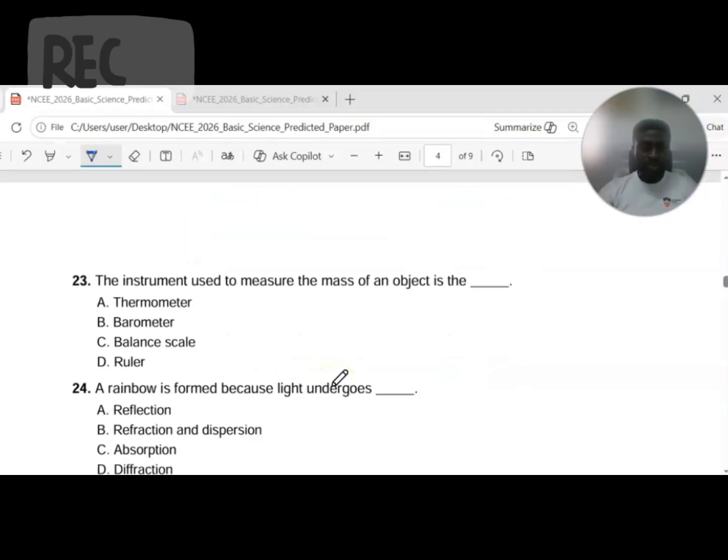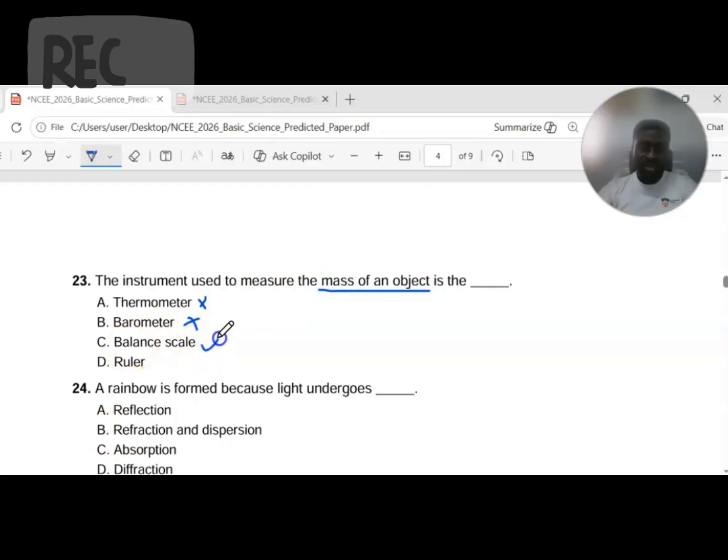Moving on, question 23. The instrument used to measure the mass of an object is the dash. Is it A, thermometer? Option B, barometer. C, balance scale. D, ruler. We know that thermometer is used to measure temperature, so it's not the answer here, in degrees Celsius or degrees centigrade or degrees Fahrenheit or Kelvin, whichever unit is being used per time. Then barometer, we know is used to measure air pressure, so that is not the correct answer. We're looking for what is used to measure the mass of an object.